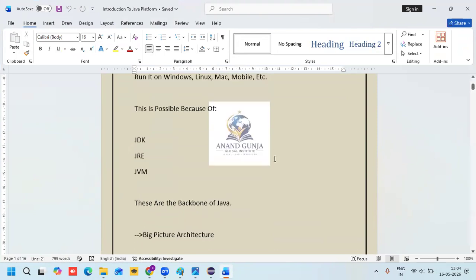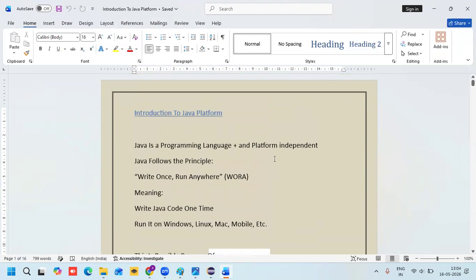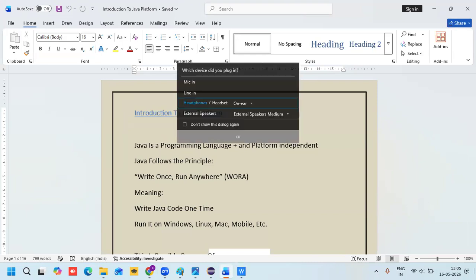In the last class, we discussed the basic Java introduction: what is Java, features of Java, and the structure of a Java program. We saw our first program, and the JDK installation we have done successfully. We downloaded it, installed it, and finally set the path successfully. Up to now, I think you are all okay.